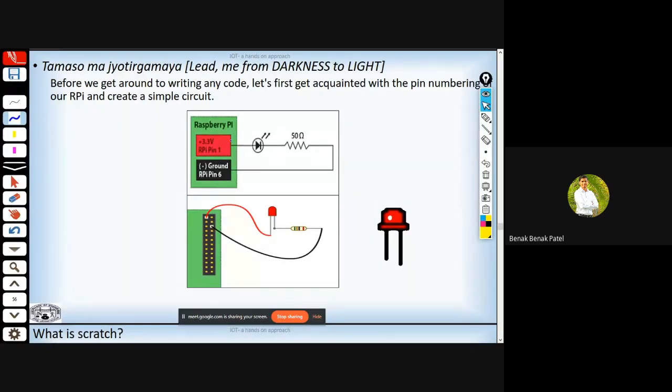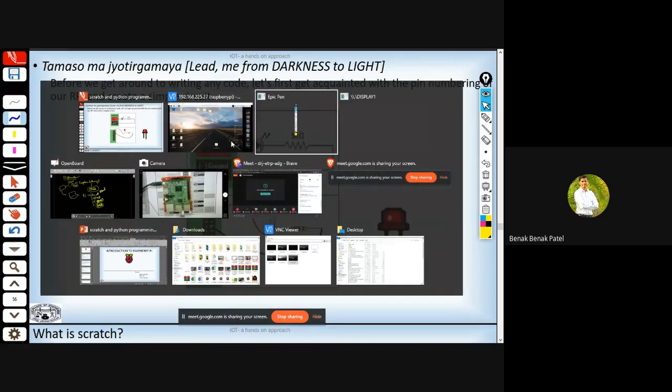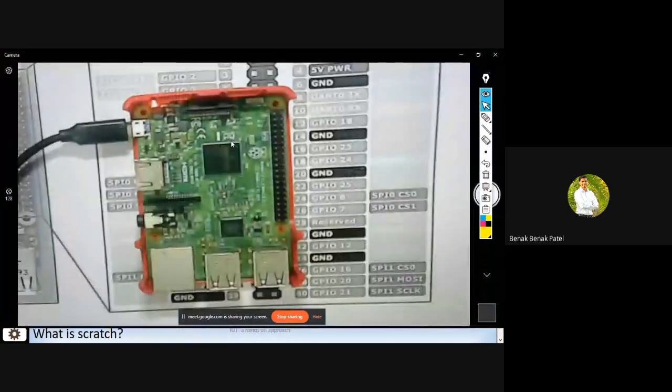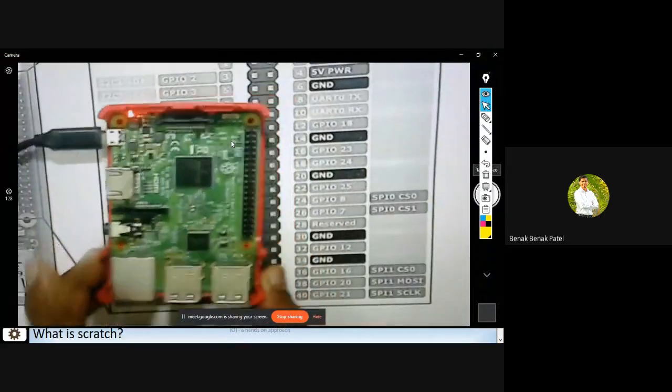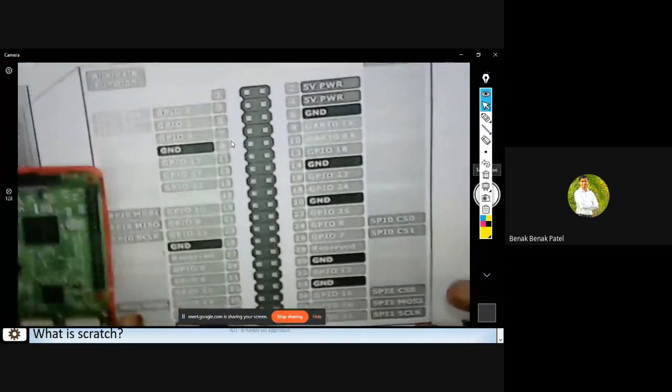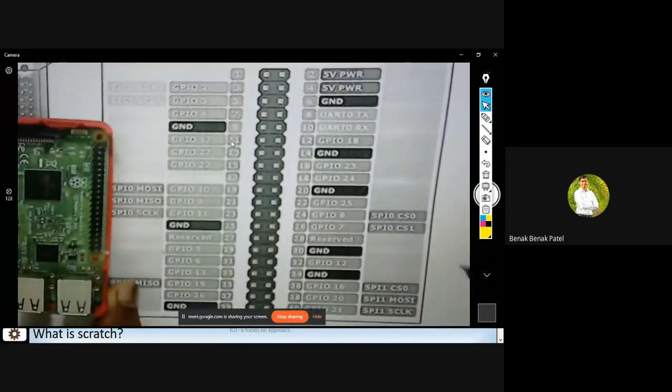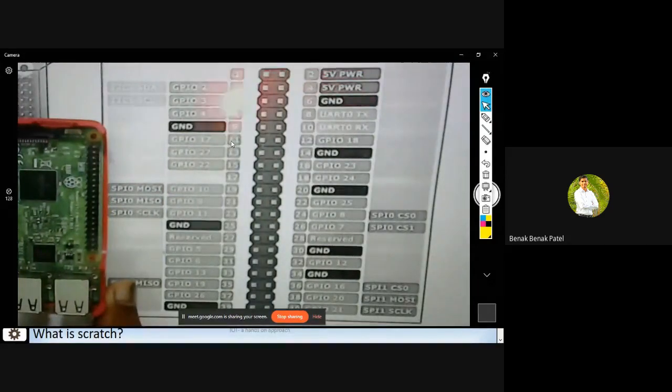Let me switch my camera. Okay, this is my Raspberry Pi. These are the GPIO pins which are available, and you can see that I have kept it in this orientation because here you will get to know what exact pin I am trying to make use of.